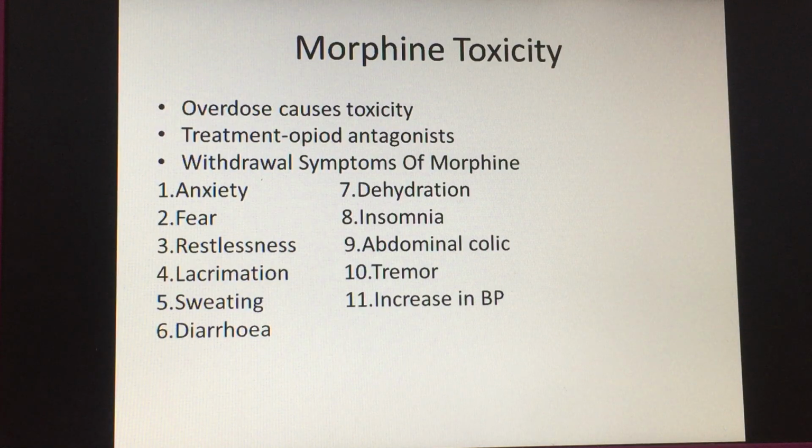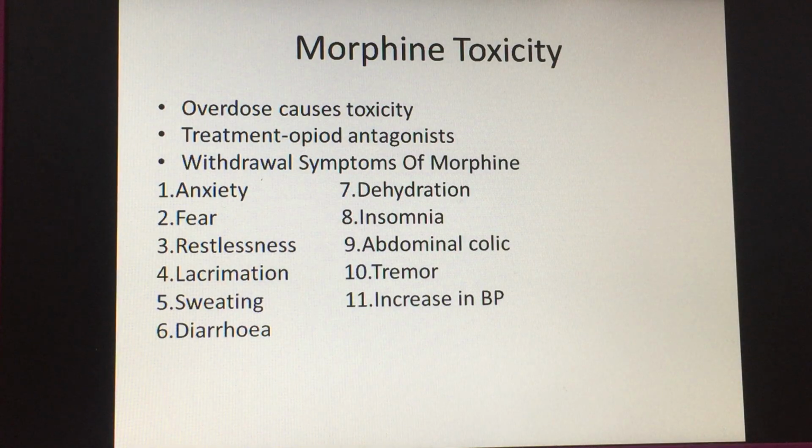Now, coming to a point, that is something which is called morphine toxicity. Whenever there is an overdose, it causes toxicity. Now, why is toxicity of morphine common? First, because it has a dependence liability. That is, a patient becomes dependent on morphine-like drugs and gets addicted to it, and therefore a large amount of morphine is consumed by the patient, because of which obviously an overdose will occur and it will cause toxicity. So this is something because of which there is toxicity.